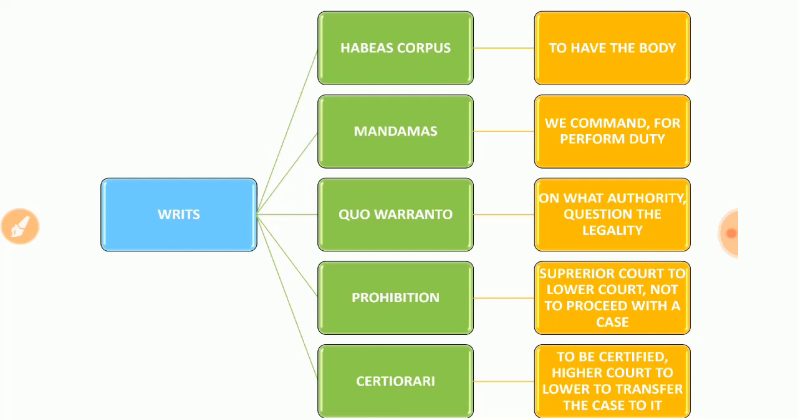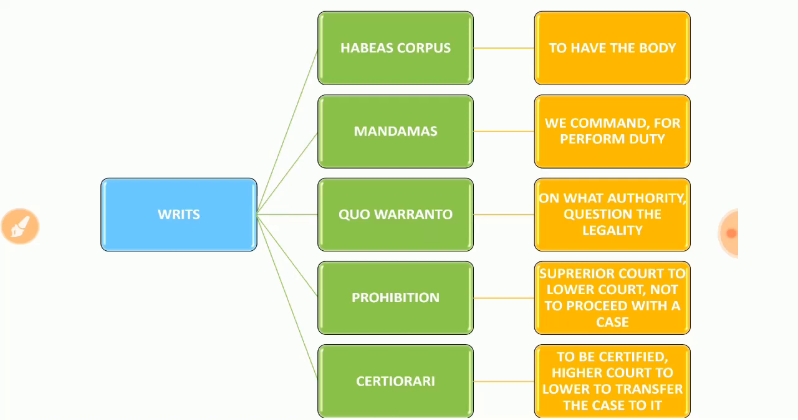Habeas corpus. What's habeas corpus? To have the body. If someone is missing, or someone is kidnapped by someone, then the court will order to bring his body before the court. To have the body, that is habeas corpus. Likewise, mandamus: if some government officials are not performing their duty correctly, then the High Court and the Supreme Court can interfere and command him to perform his duty clearly.